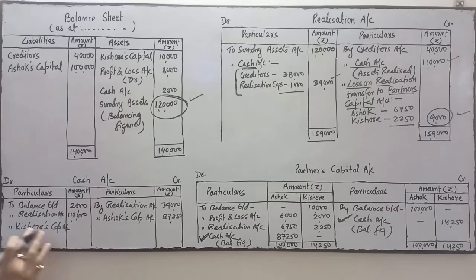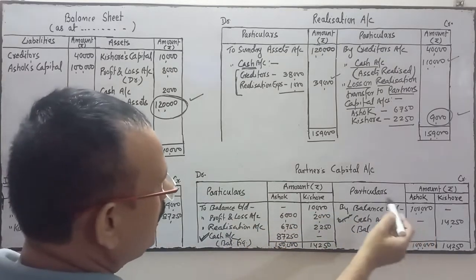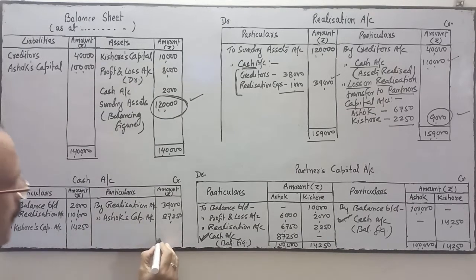Okay, to Kishore's capital account. Amount is how much? 87,000. Sorry, cash account debit, this one. Cash account debit to Kishore's capital 14,250. Now we'll do the total.